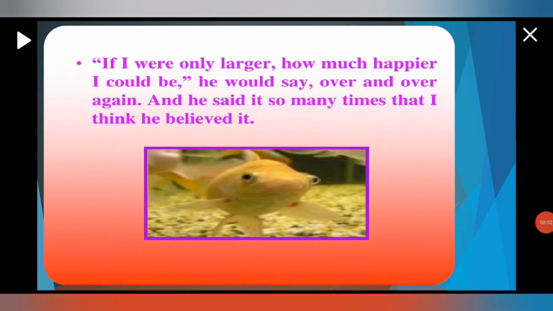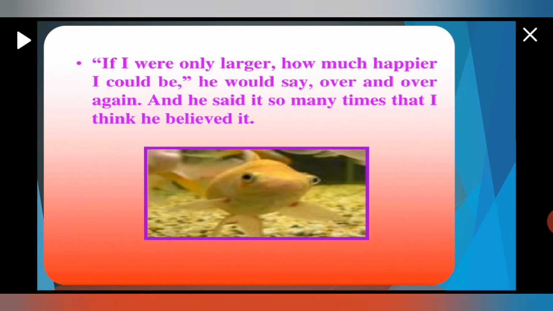If I were only larger, how much happier I could be, he would say over and over again. And he said it so many times that I think he believed it. Okay, children, so that little fish was always unhappy. He kept on thinking that it is very hard to be such a little fish. He would say over and over again that if I were only larger, how much happier I could be.